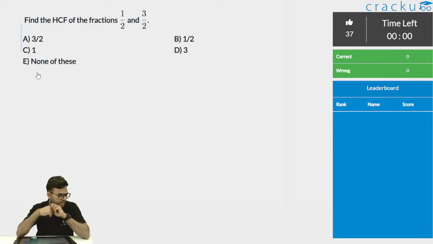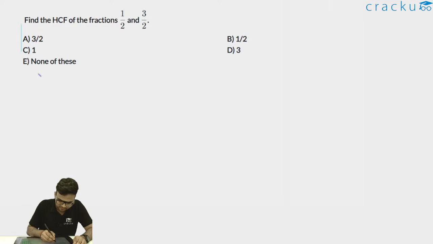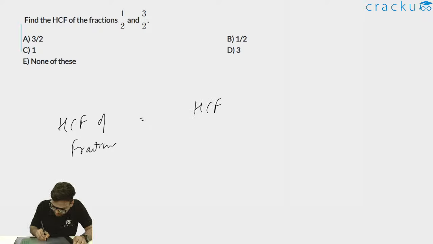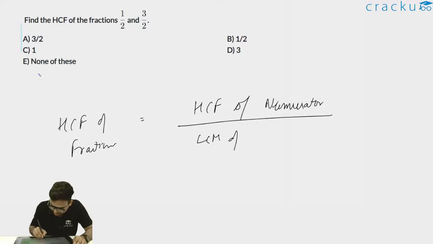Yes, you are correct, Prasad. HCF of numerators divided by LCM of denominators. So let me just solve this question quickly. In order to find the HCF of fractions, the HCF of fractions can be found out by the HCF of numerators divided by the LCM of denominators. Just remember this formula.